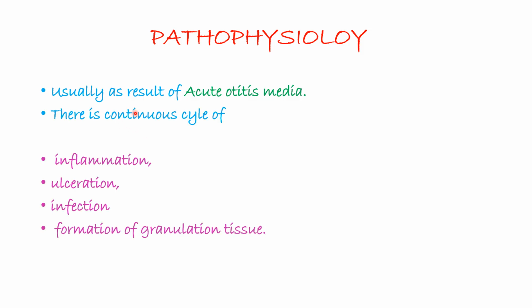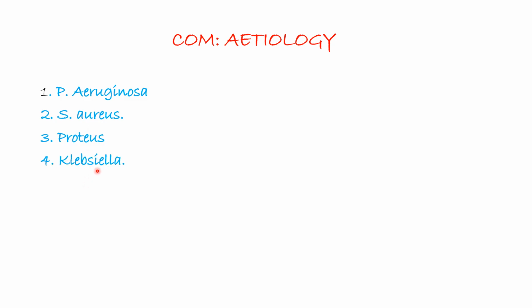So the pathophysiology behind chronic otitis media, it's usually as a result of acute otitis media, and this is a continuous cycle of inflammation, ulceration, infection, and formation of granulation tissue. Etiology of chronic otitis media, we have Pseudomonas aeruginosa and we have Staph aureus. These first two are must-knows. In addition to that, we can also have Proteus and we can also have Klebsiella.